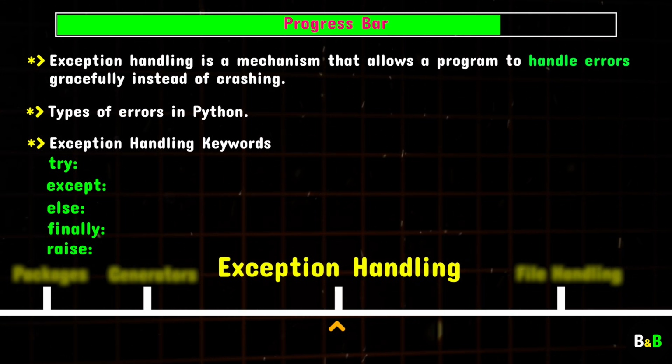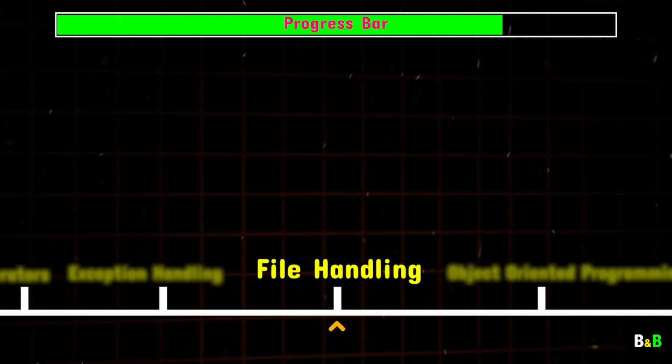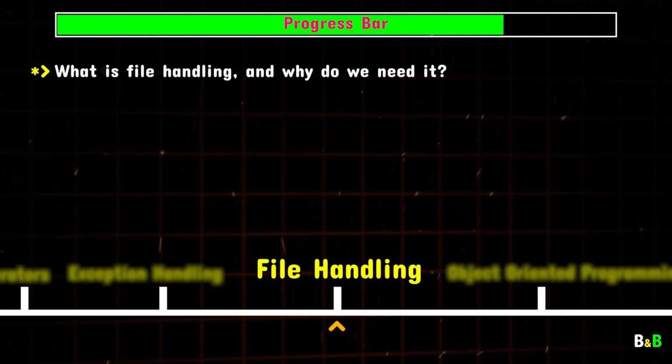After learning about exception handling, we'll now dive into an essential and practical topic: file handling in Python. We'll start by understanding the purpose of file handling and why we need it. Think about it. Files allow us to store information that persists even after a program finishes running. This is how you save things like logs, configurations, or even user data that can be accessed later.